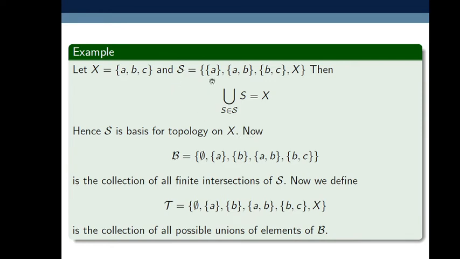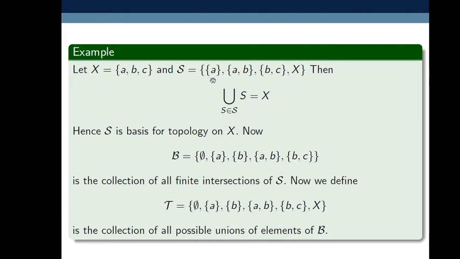Now here we define script B. Script B is the collection of all possible finite intersections of these sets. Suppose I take the intersection of singleton {a} with the set {a, b}. The intersection of these two sets is {a}, so I have written {a} here.